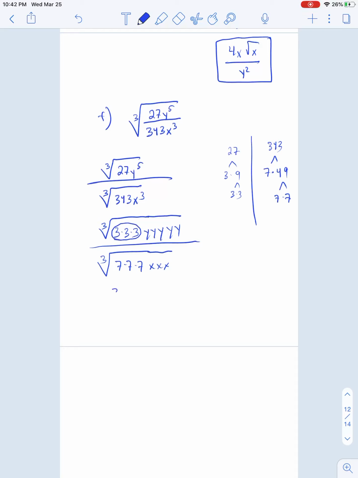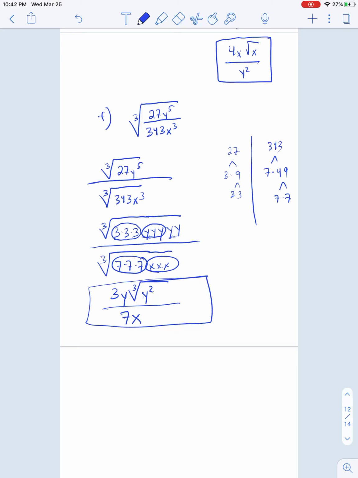And once again, we're just pulling groups of 3's. So a 3 comes out, and then we also have a y comes out. So we have our third root, and we're left with 2 y's in the inside. Bottom 7 comes out, x comes out, and nothing's left inside the radical. So that is our solution to this example. So some nice problems in